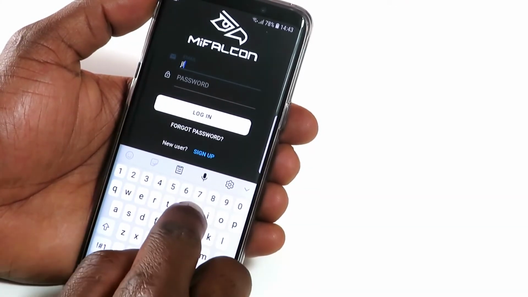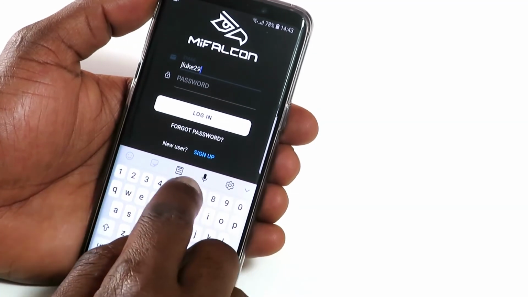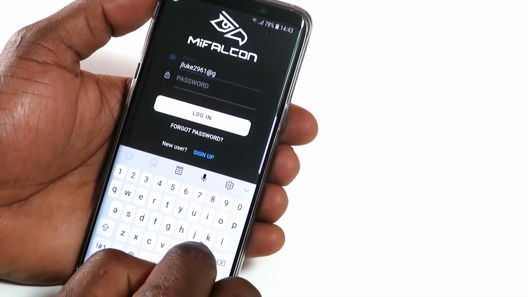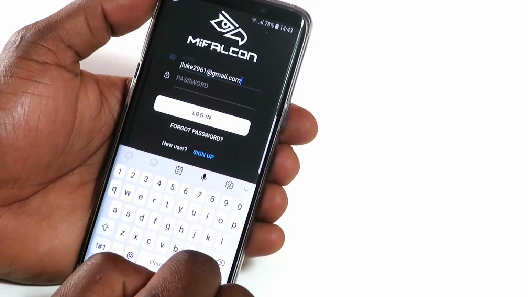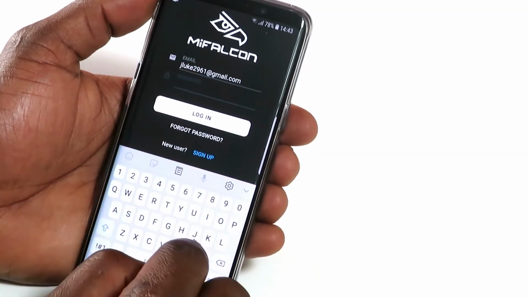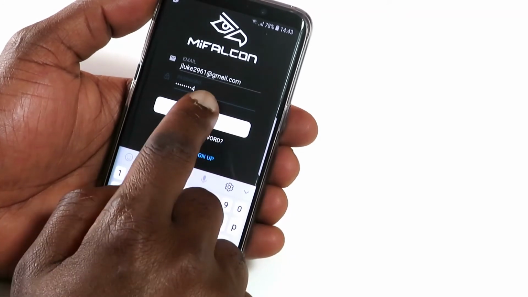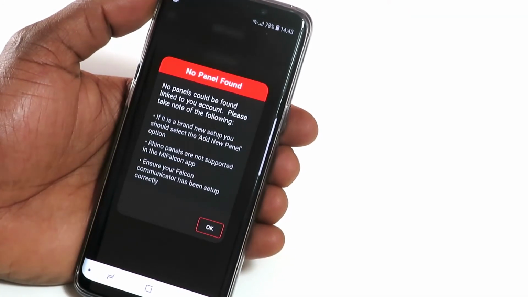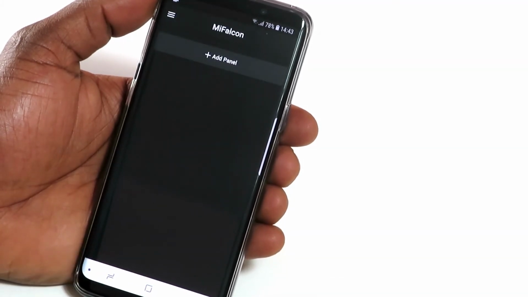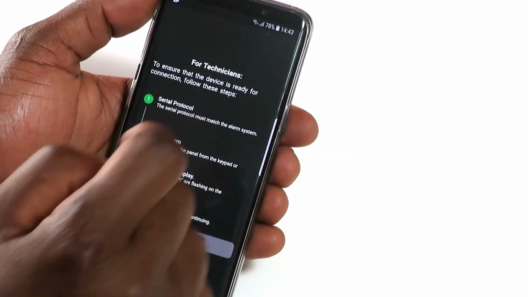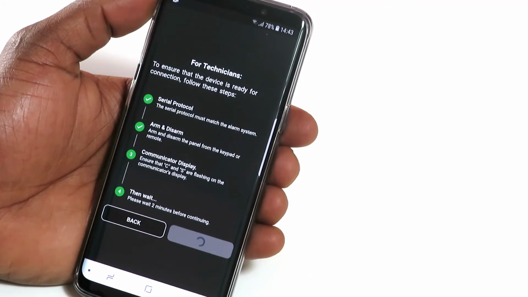Log in with these new details. After reading through this notification, tap OK. Tap Add Panel. Once you've completed all the steps on the screen, tap Continue.